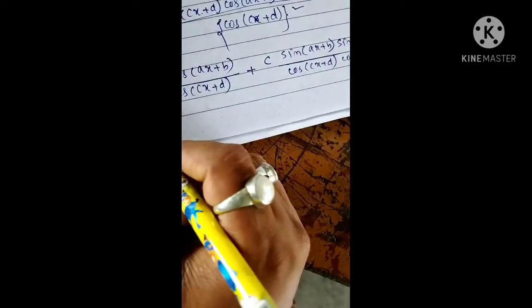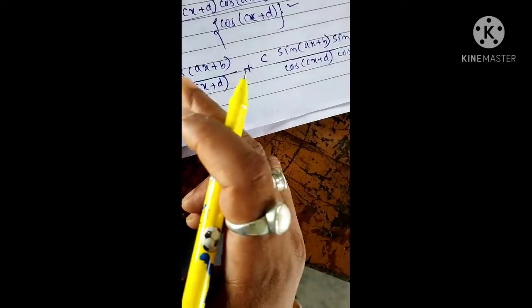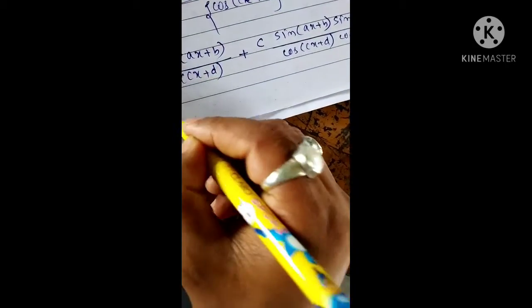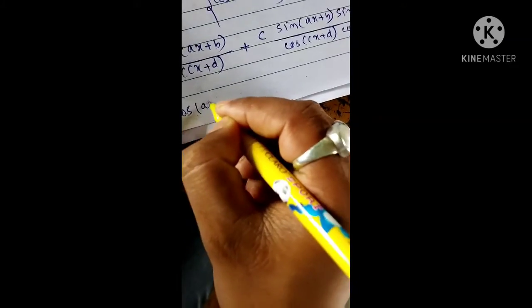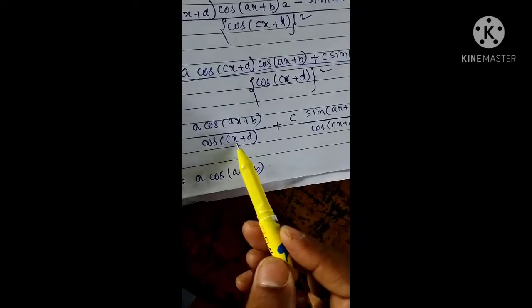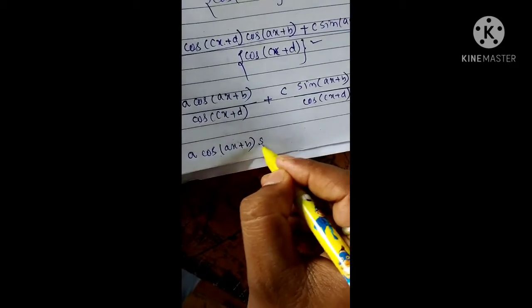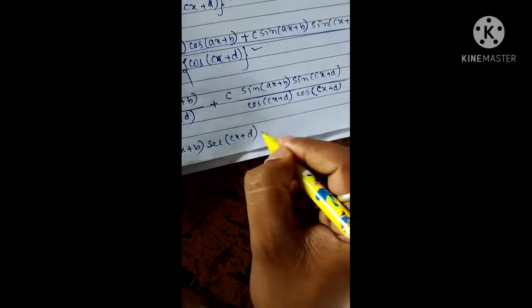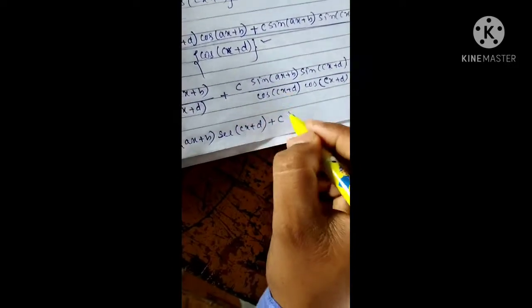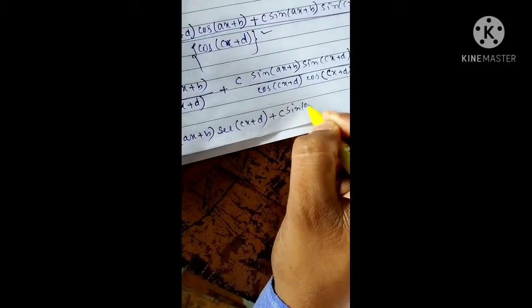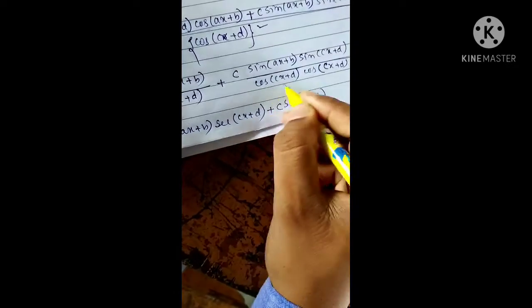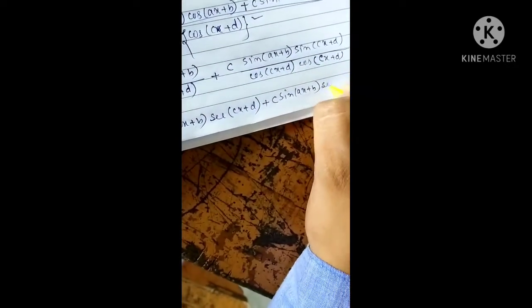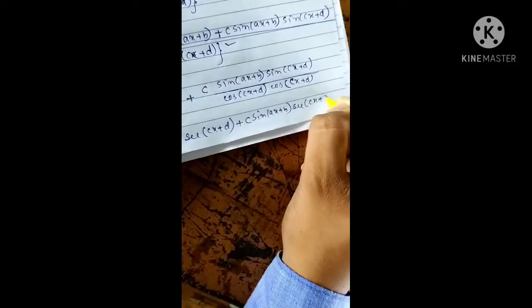Okay, now you see. So here a into cos, it is okay. Now you see, 1 by cos x will be sec x. You can write it for cx plus d according to trigonometry. So here you see c. So sine you write the same. Now 1 by cos x, you will get sec of cx plus d.